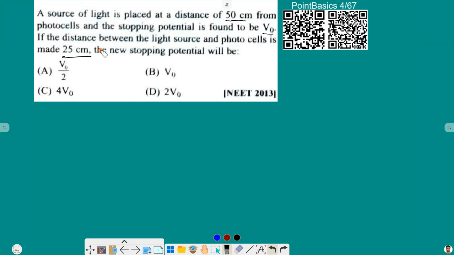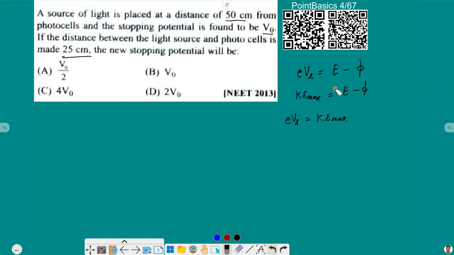So we know from the photoelectric effect experiment that for the stopping potential, we have a relation that e times Vs, where Vs is the stopping potential, is equal to energy of the photon minus work function. And this can also be written as kinetic energy maximum of electron is equal to E minus phi. And from these two, if we combine, then we will get e Vs is equal to KE max.